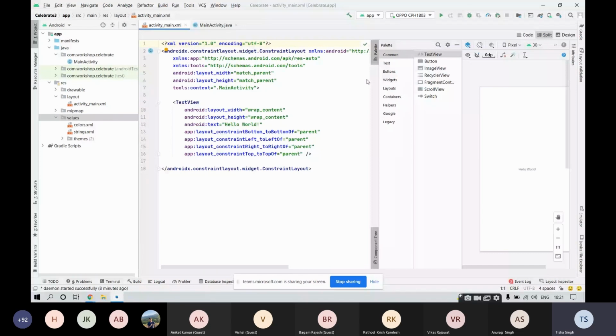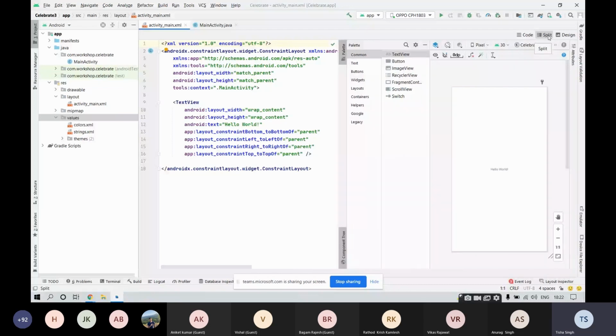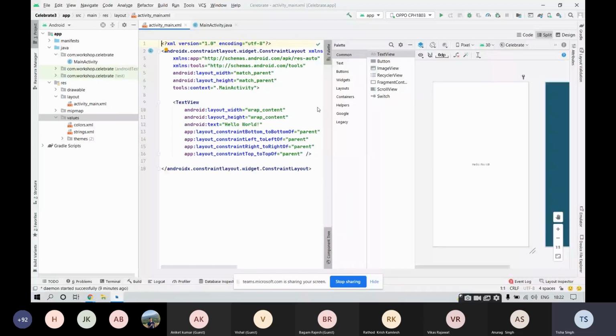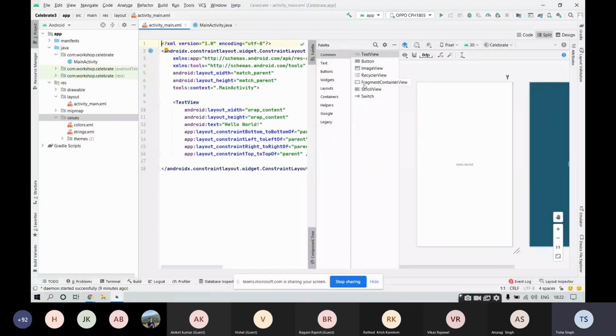You can notice that I am in the split portion. You can navigate entirely to the code, or entirely to the design, or you can be in the split portion. I'm using split portion. Now over here, you must be able to see this palette. We will be dragging and dropping every widget that would be required over here. First of all, let's remove this default hello world text.